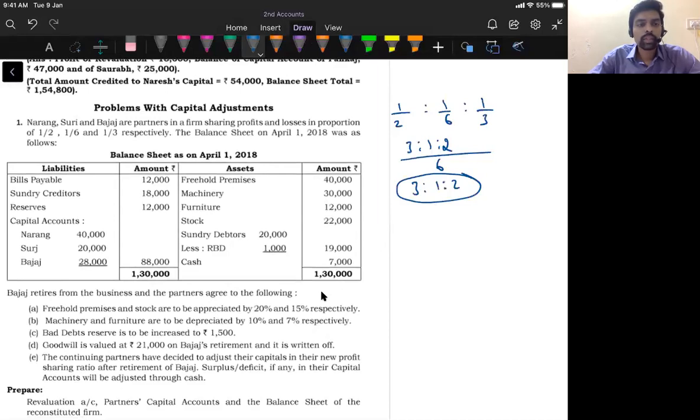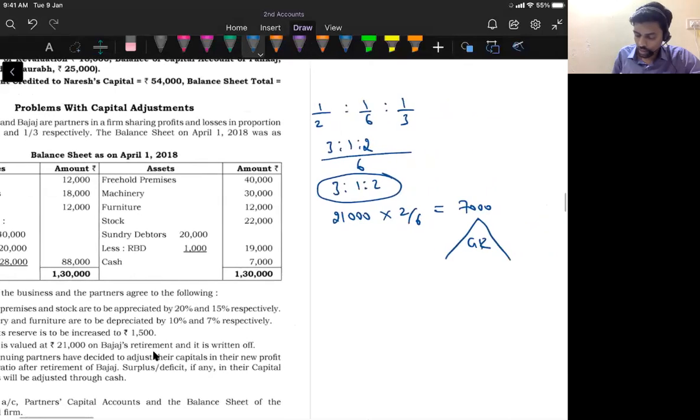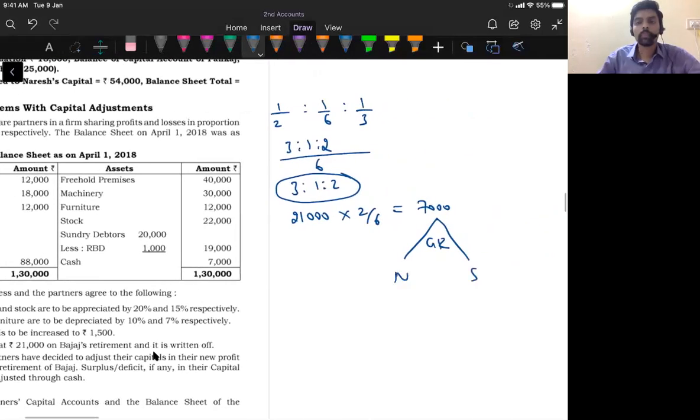Now who is taking retirement here? Bajaj is taking retirement, correct? So find out Bajaj's share of goodwill. So 21,000 into Bajaj's share, 2/6, is 7,000 rupees. This 7,000 rupees should be paid by the continuing partners in the gain ratio. Here the continuing partners are Narang and then Suri. So this 2 is taking the retirement. So the gain ratio will be 3:1.